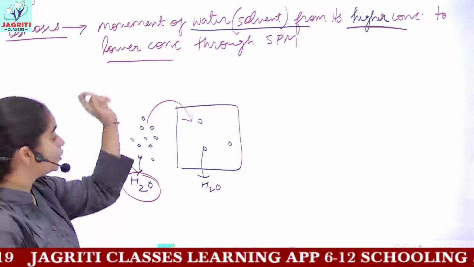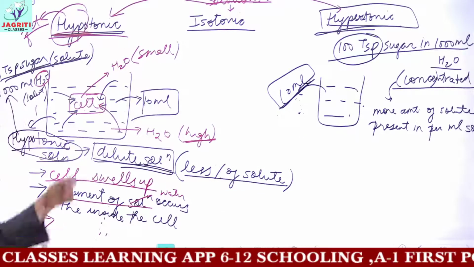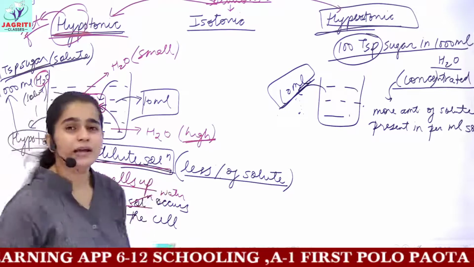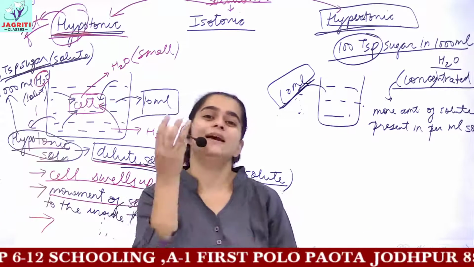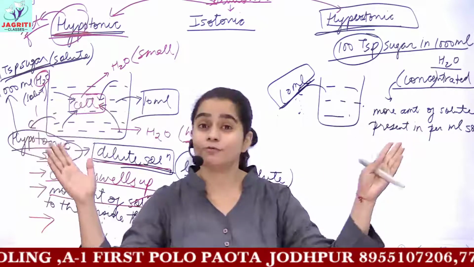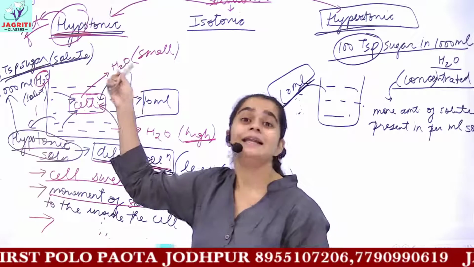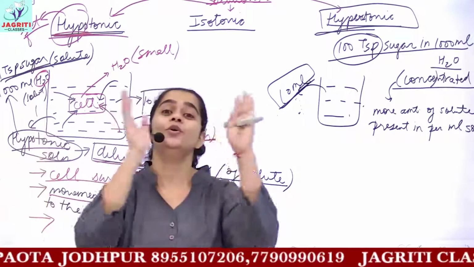This is what we mean by the term osmosis. Now, in hypotonic solution, hypotonic meant that it is a dilute solution. Dilute means you have a large amount of water and very little solute. Because you have a large amount of water outside and the water present in your cell is very little, the movement would be observed from outside to inside.